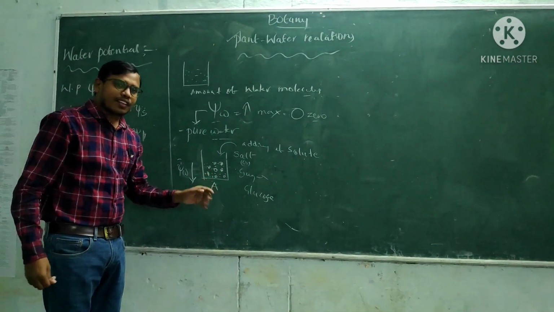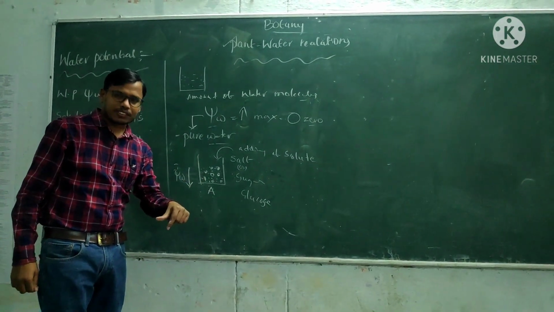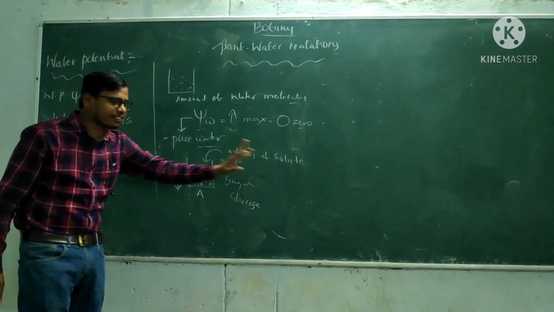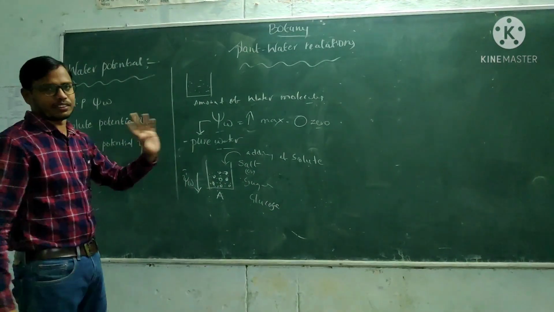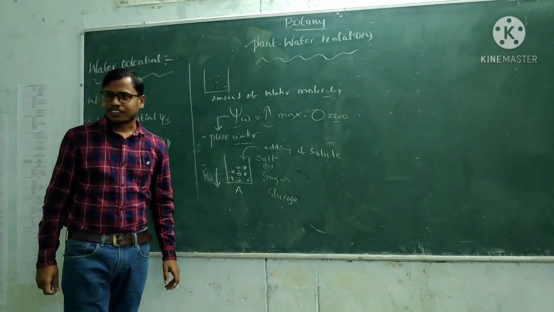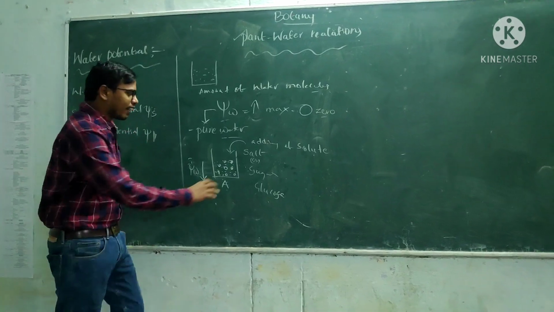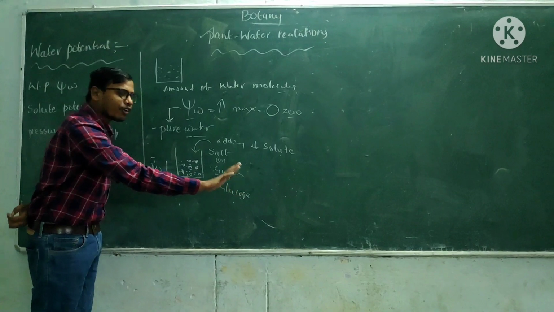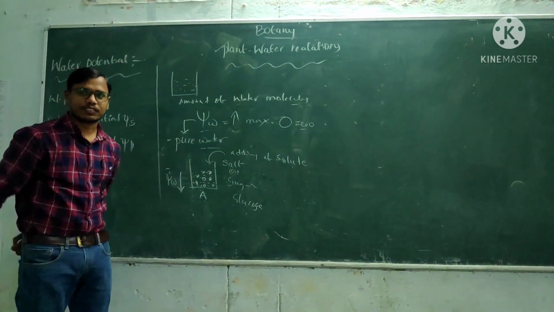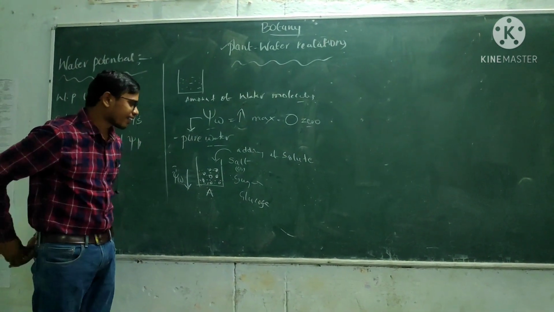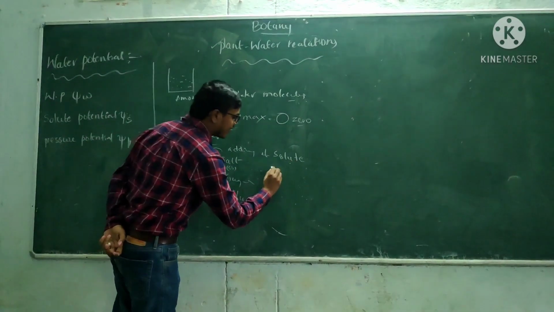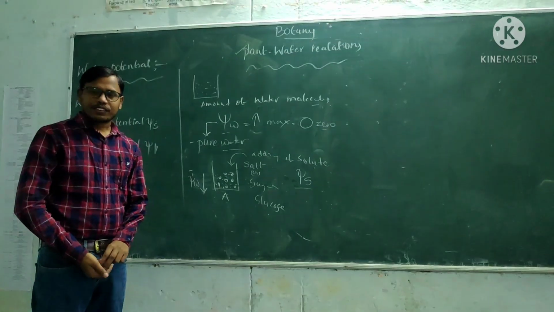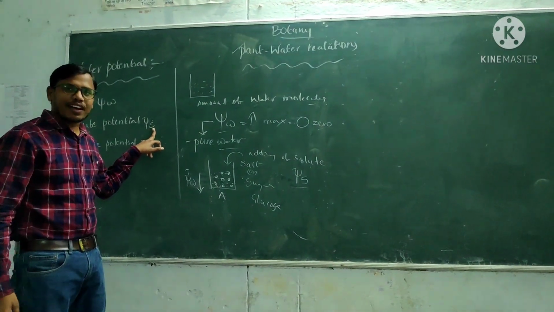Okay. Now the decrease in water potential when we add the solute is nothing but solute potential. Understood? What is the solute potential? The decrease of water potential by adding solute is known as solute potential. And the solute potential is indicated by psi s. Understood?